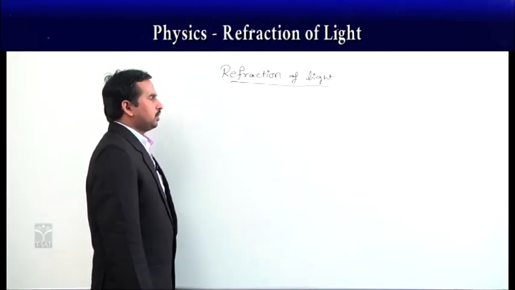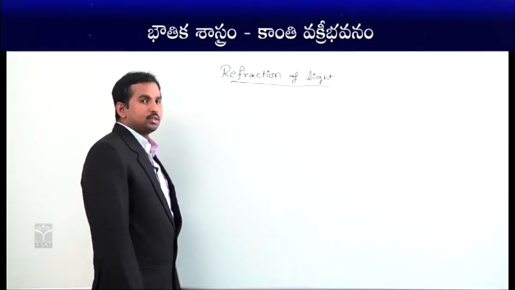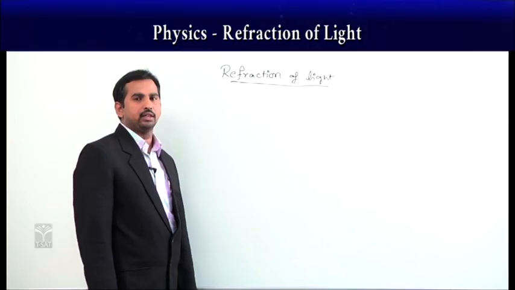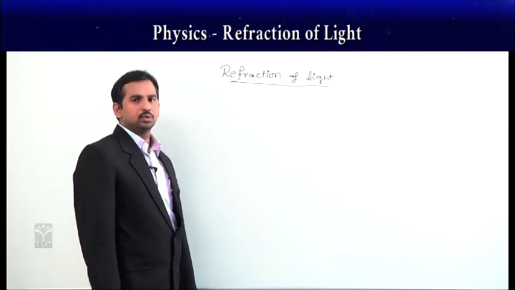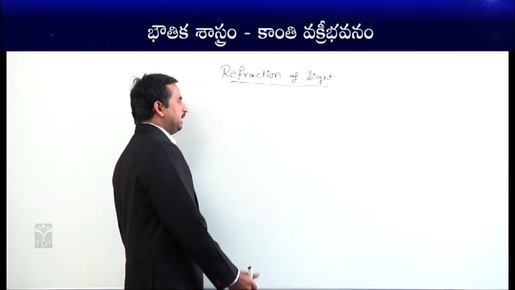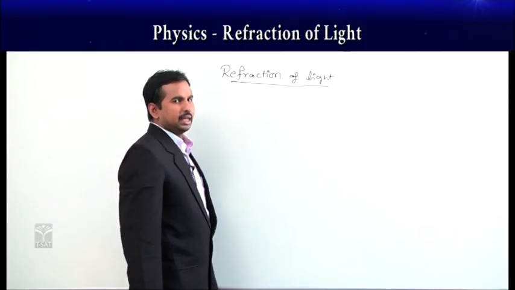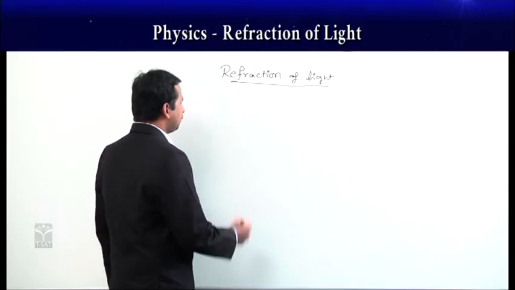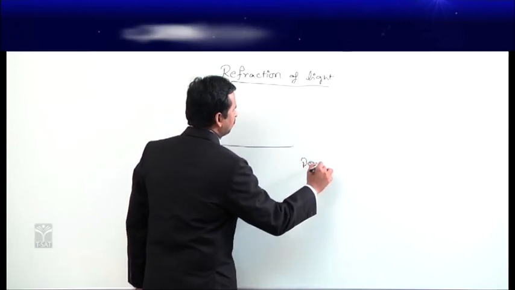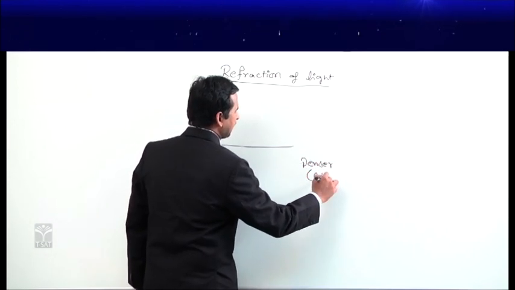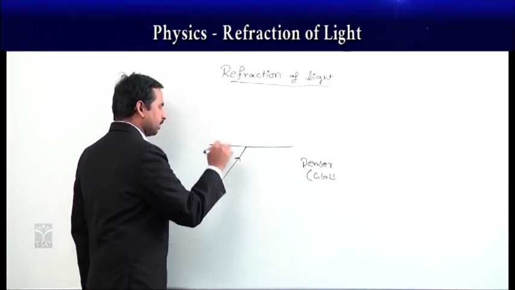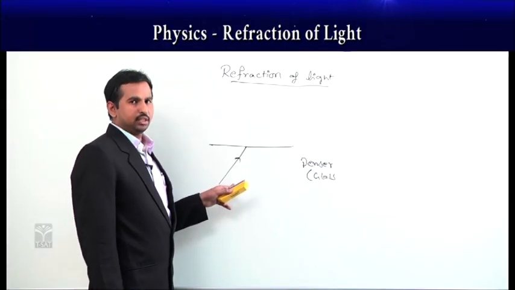Now we will see the same refraction of light, but now the light ray is going from denser to rarer medium. As we already saw in the previous case, as the light ray goes from rarer to denser, it goes towards the normal. Now we are taking the light ray going from a denser medium to a rarer medium like air. Let us suppose down here we have the denser medium like glass, and the light ray starts from the denser medium like this. Let us suppose this is now our incident light ray.